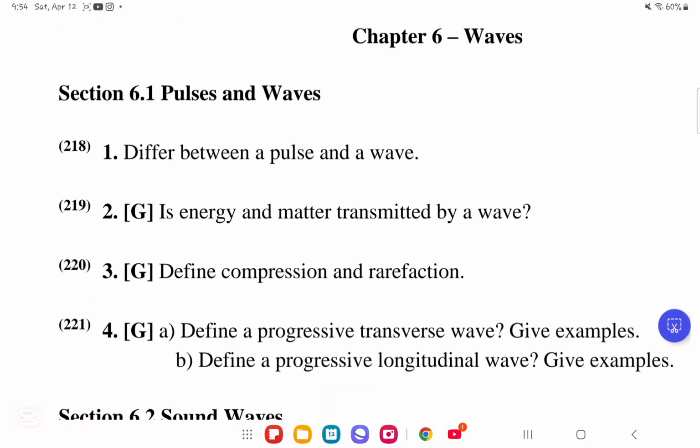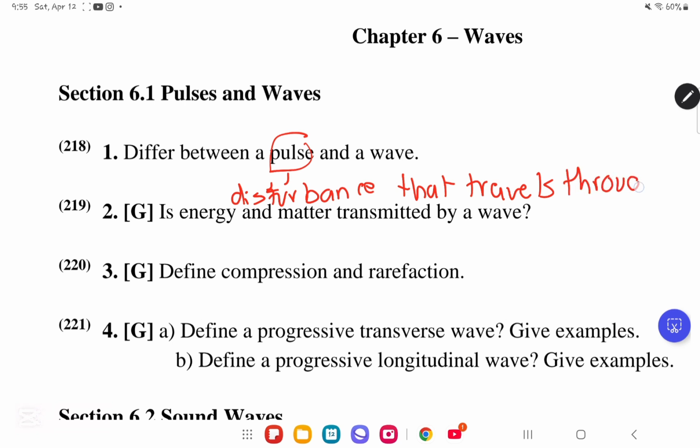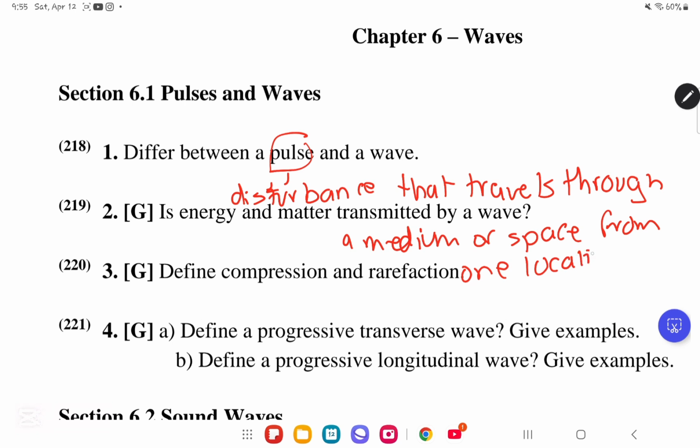The first question says, differentiate between a pulse and a wave. A pulse, it is what? It is a disturbance that travels through a medium or space from one location to another.